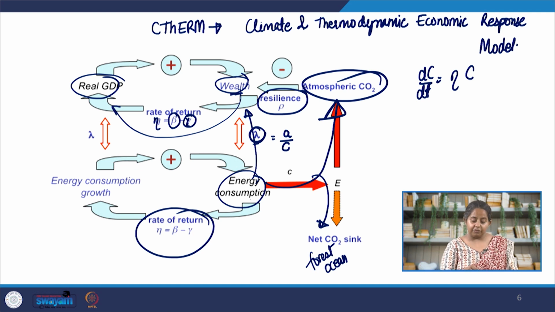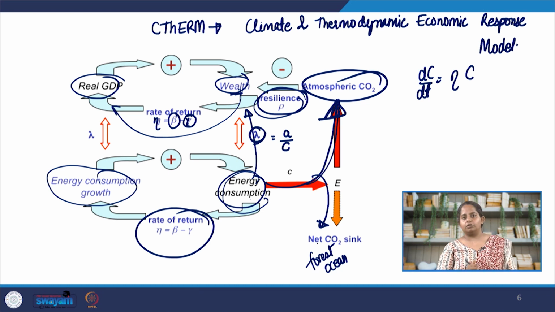We are trying to use wealth to generate more wealth, and then there is decay of wealth happening, and the decay of wealth because of extreme events depends upon resilience. For generating new wealth, using wealth to generate new wealth, we need to consume energy, and for economies to keep growing, we need to consume more and more energy, as we saw in the previous lecture. The energy consumption results in emissions, the red arrows here, emission of CO2 and other GHGs. Most of them are released to the atmosphere, some of them sink into carbon dioxide sinks.